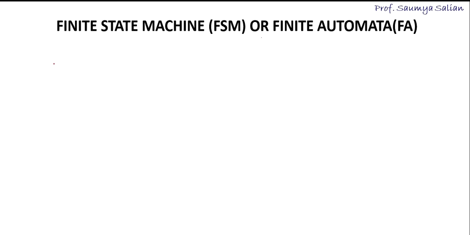The reason is, one, the limited amount of memory. FSM cannot solve complex levels of computation. Also, we design FSM with a finite set of states.